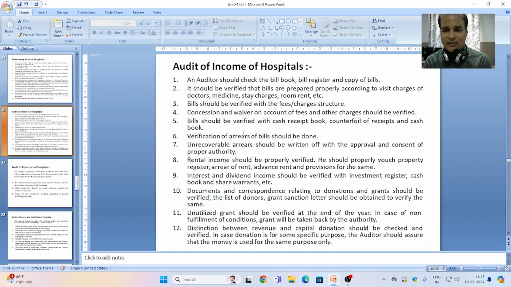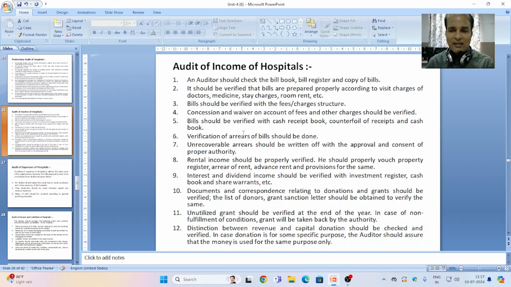Auditor should verify that the bills are prepared properly according to visit charges of doctors, medicines, stay charges, room rent and other concerning points. Bills should be verified with the fee charges structure, that is, what policy is laid down to charge the fees from the patients and what is actually charged by the hospital from the patients.